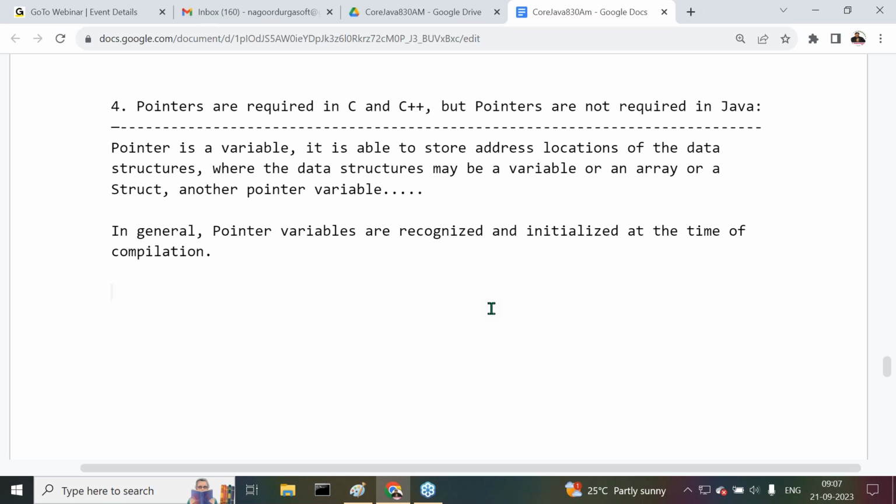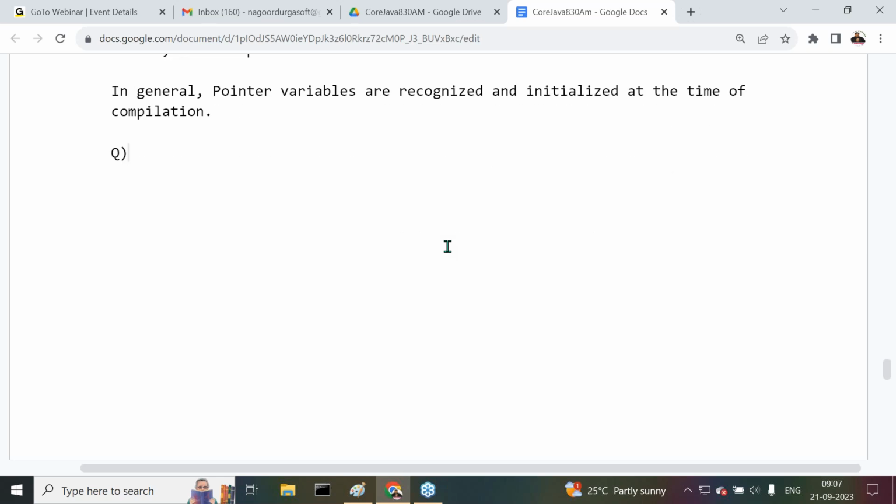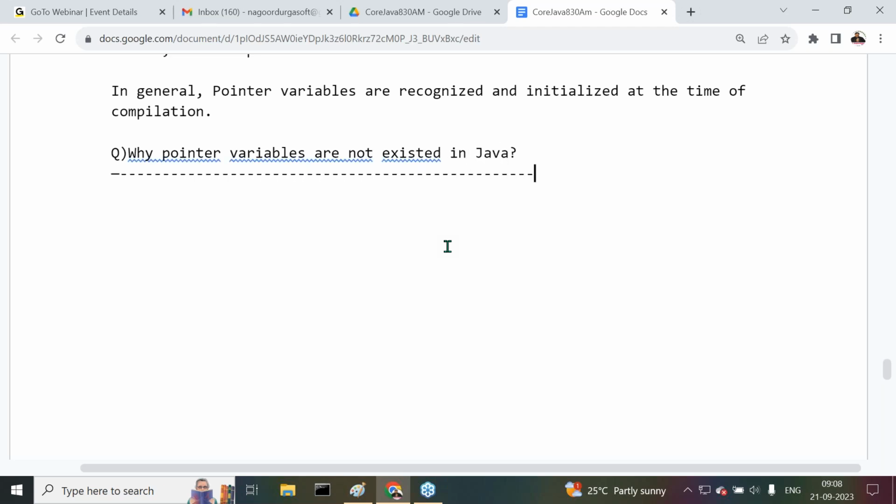So this is exactly the nature or behavior of a pointer variable. Leave this here. Then I have a question. Why are pointer variables not existing in Java? Why does Java not allow these pointer variables? What is the problem here? Why do pointer variables not exist in Java? Now this is the question we have to understand.